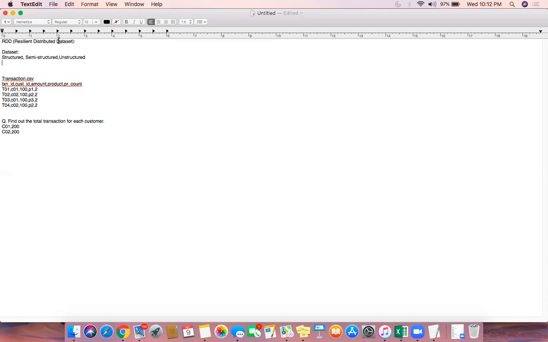Have you seen any structured data? All these relational tables, like the Oracle database, MySQL database, any database you have seen, the tables are structured. Why structured? Because each and every record is associated with a schema. Every data point has an inherent structure associated with it. That's why it's called structured data.